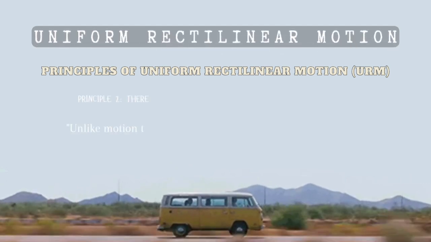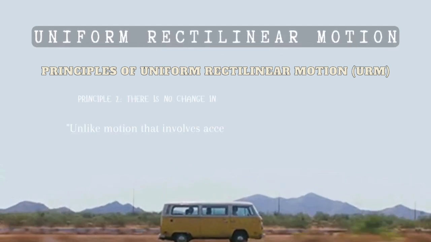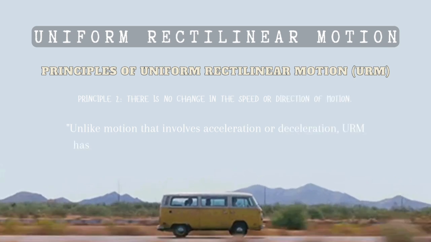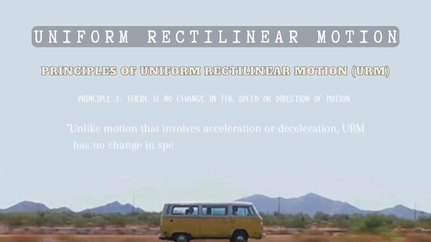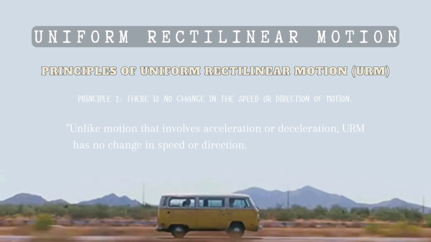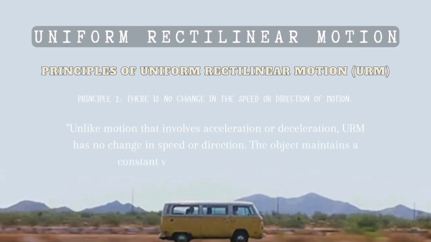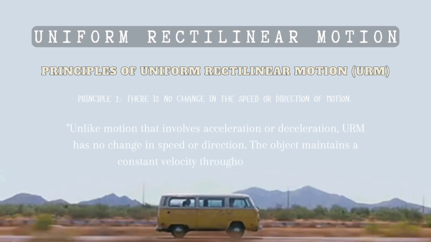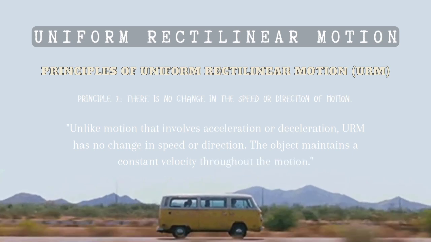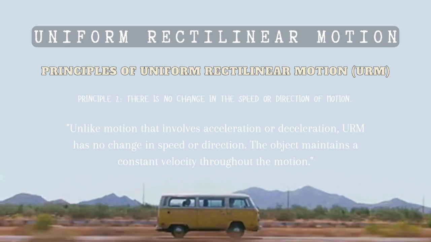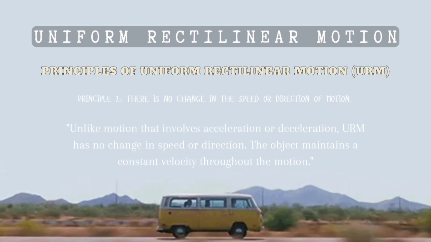The second principle, there is no change in the speed or direction over time. Unlike motion that involves acceleration or deceleration, uniform rectilinear motion has no change in speed or direction. The object maintains constant velocity throughout the motion.